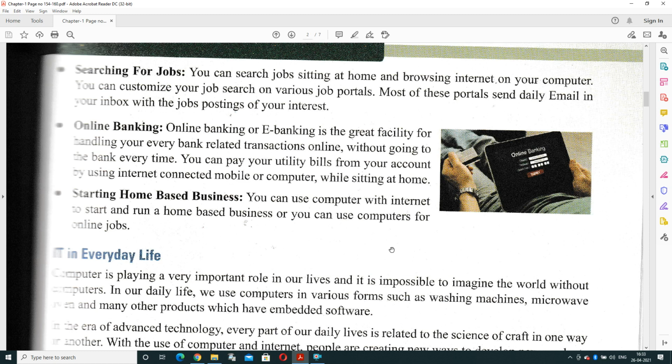Starting a home based business. You can easily start up your business online. To start a new business, to start a home based business, it is the best tool. You can start your online jobs or you can use the computer for your online business transactions. If you want to transfer goods from one location to another location, or you want to sell goods, it's the best platform to start up a new business in which you can place orders online or take orders online and deliver the goods very effectively.